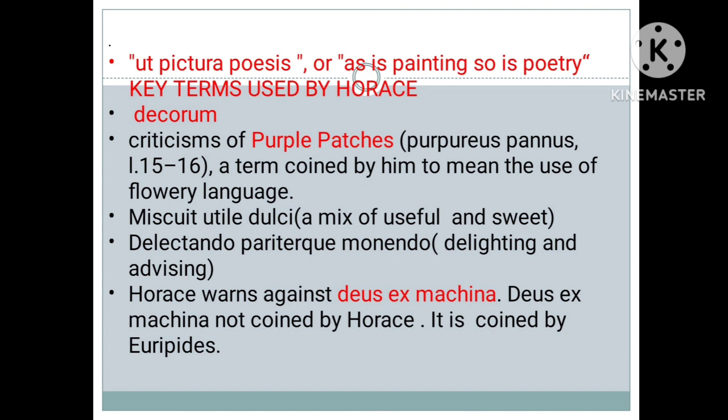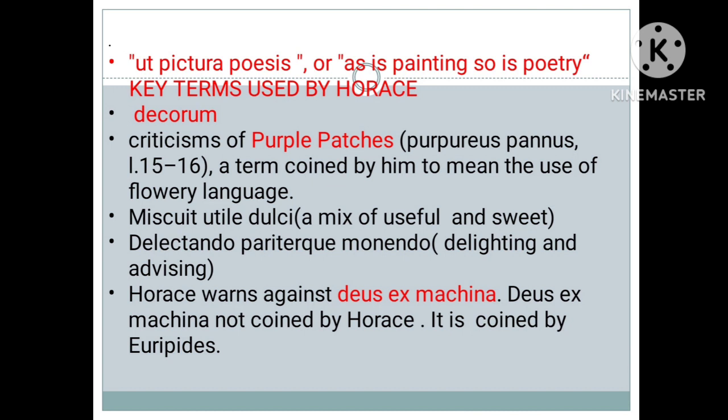Then there are key terms used by Horace: decorum, purple patches, then miscuit utile dulci, that is a mix of the useful and the sweet. So these are very difficult words. This is also asked in the exam, so it is important.